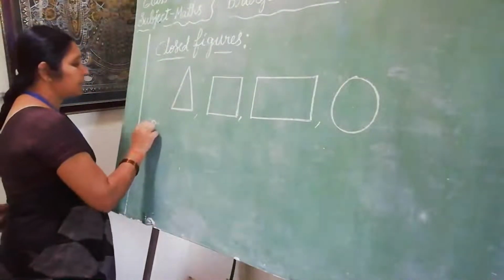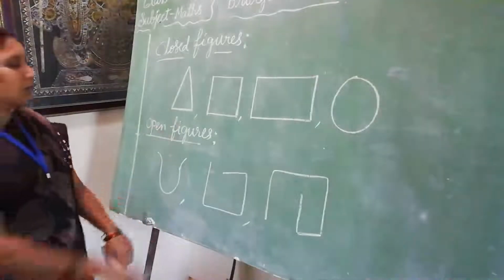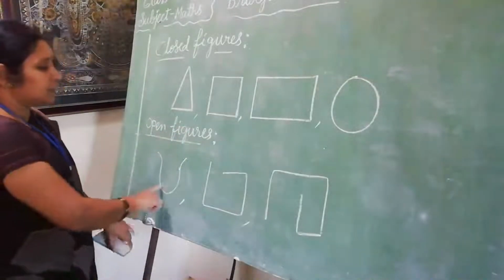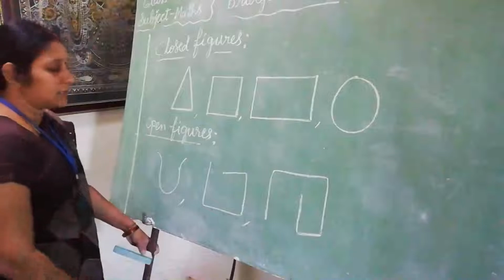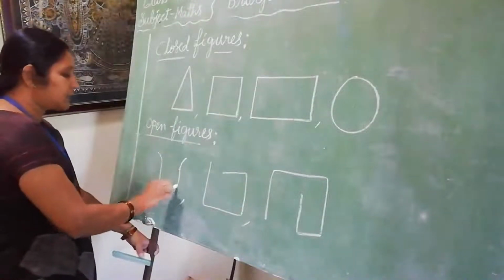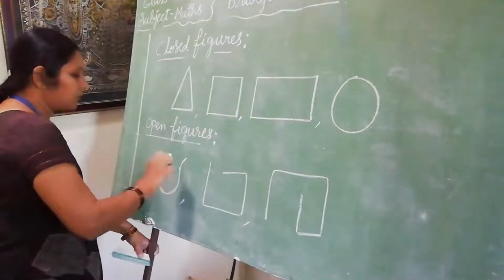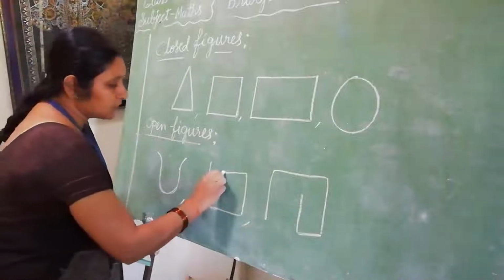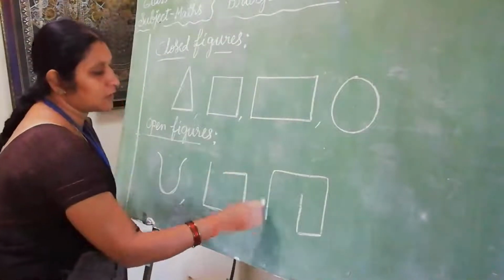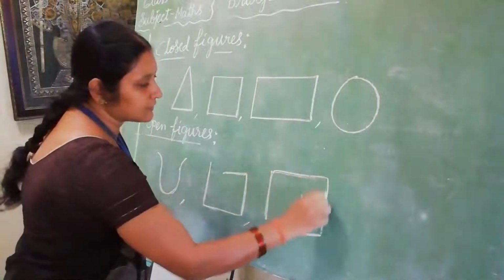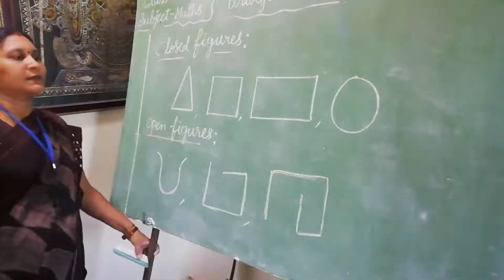Next I will tell about open figures. Observe these three figures. Here it is open at some point. Here, see, closed or open at some point. So such figures are called open figures.